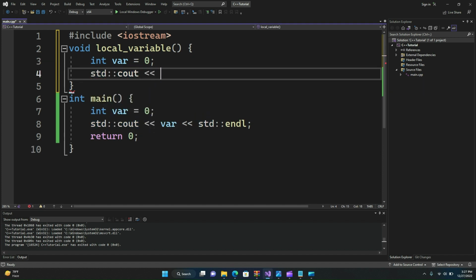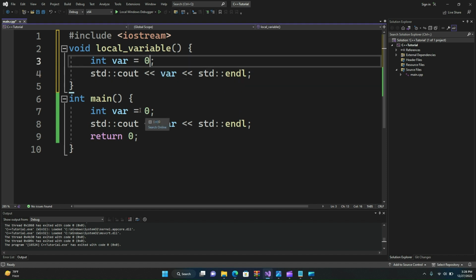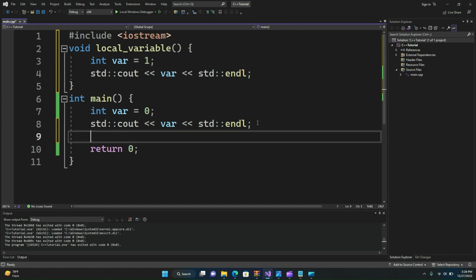Let's print this var as well. Let's define a different value, not the same value as the var in the main function. Let's define it as 1.